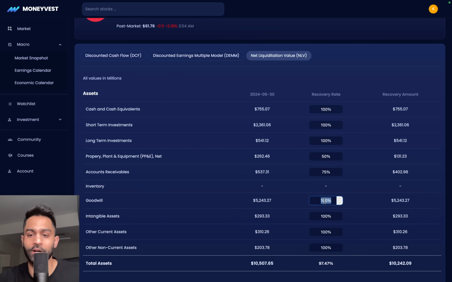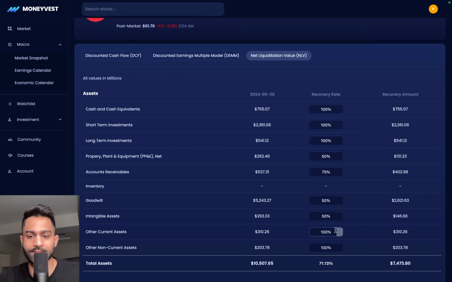So you can either keep it at 100% because they can sell these patents and trademarks to maybe another business that's going to be interested, or you can keep it at 0%, or you can be somewhere around 50%. I personally like to keep it around 50% because it obviously does not have zero value. It has some value. And even if you're able to recover half of that, that is still a reasonable expectation. Intangible assets, same thing. It's not a tangible asset, meaning something that you can't touch or see or feel. It is like an intangible patent or trademark or copyright, something that has its inherent value derived from something that is not physical.